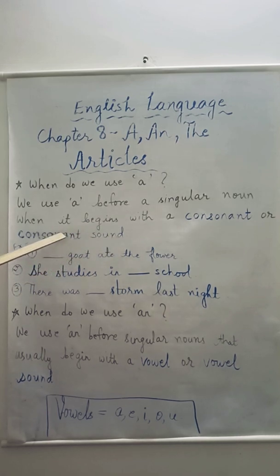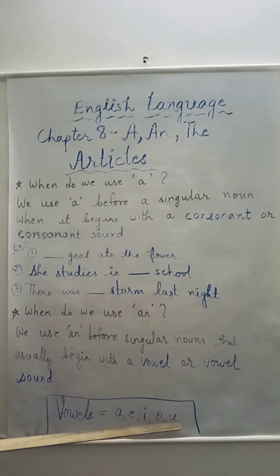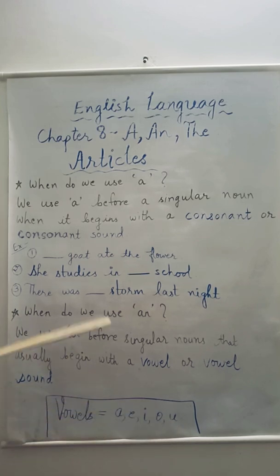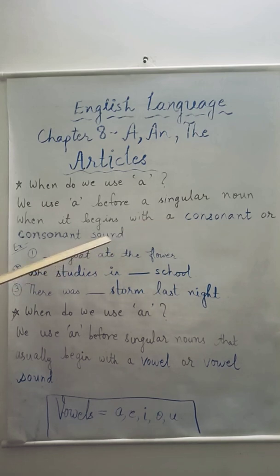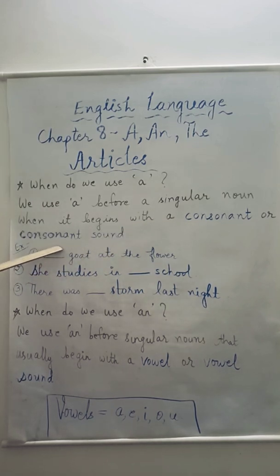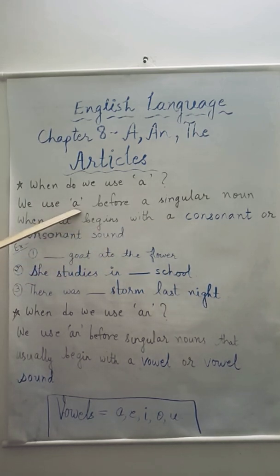Okay. Now you all know what vowels are. A, E, I, O, U are vowels. And the remaining alphabets are the consonants. So when a noun begins with a consonant or a consonant sound, then you use A before them.